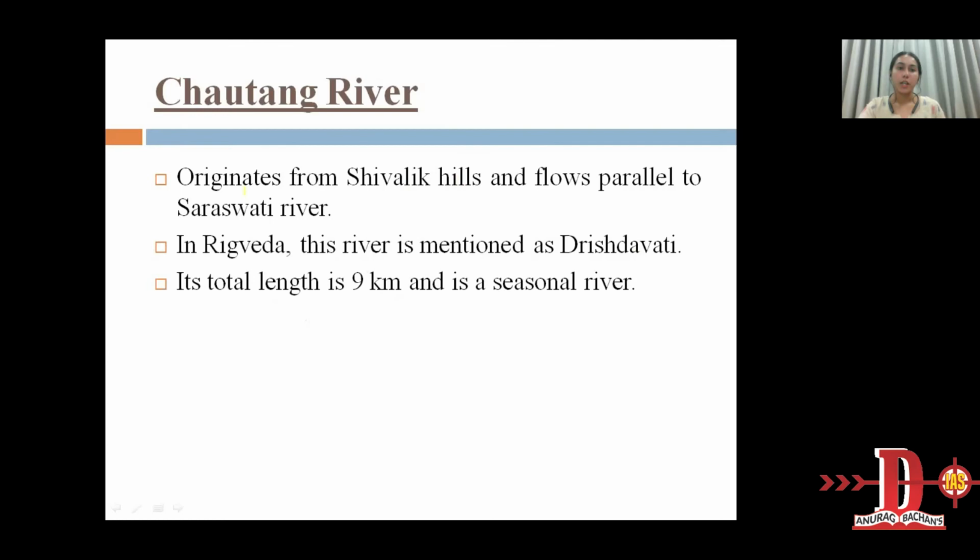Shatang River. It originates from Shivalik Hills and flows parallel to Saraswati River. In Rig Veda, this river is mentioned as Drishdavati. So as we saw in the first slide, the two sacred rivers, one is Saraswati and its tributary was Drishdavati. So Shatang River is believed to be the same river, that is Drishdavati, and it runs parallel to Saraswati River. The total length of Shatang River is 9 kilometers and it is a seasonal river.